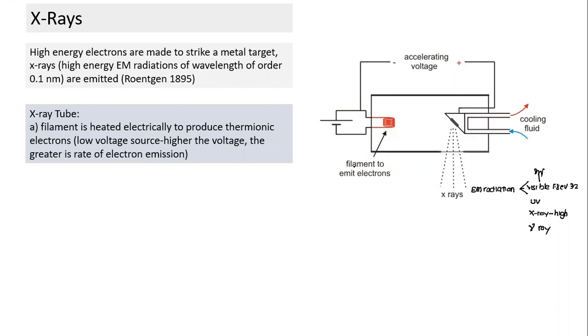So how do we generate X-ray? The typical mechanism we use is the X-ray tube. What are the parts of the X-ray tube? I will go through it quickly in this part. First part is the filament. There's a filament here which has to be a conductor. And in case of a conductor, free electrons are within the boundary of the filament. They are free within the boundary, they cannot escape. But we can make them escape.